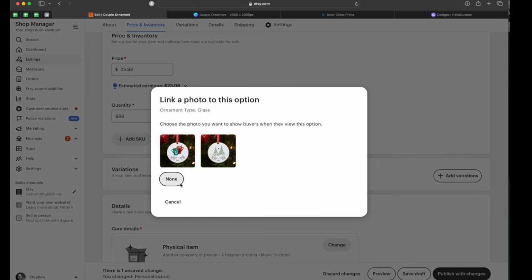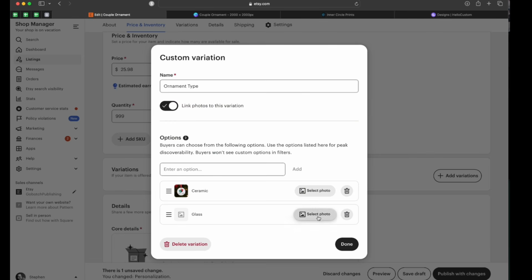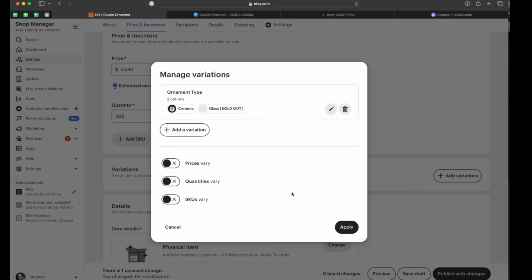Select a glass one that you have over here. If you're doing the whole sold out thing, you can't just make the quantity 0. You have to put it in like this, glass, and then physically write sold out, but give it a quantity. Because if you just say it's 0 quantity, it will not show up as the low display price. So I'm going to click done.